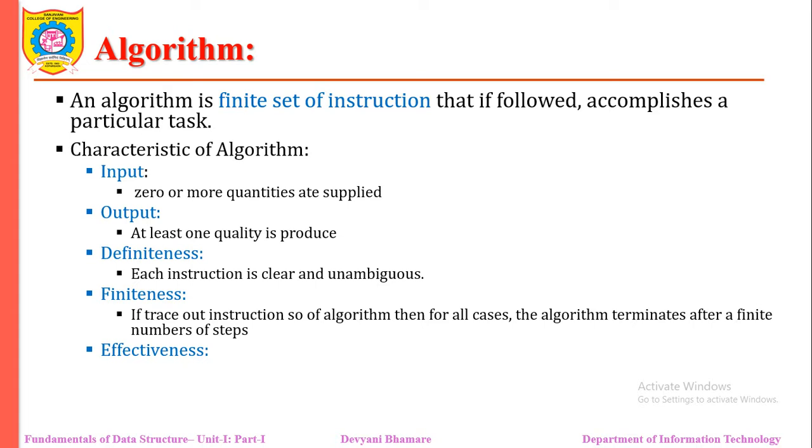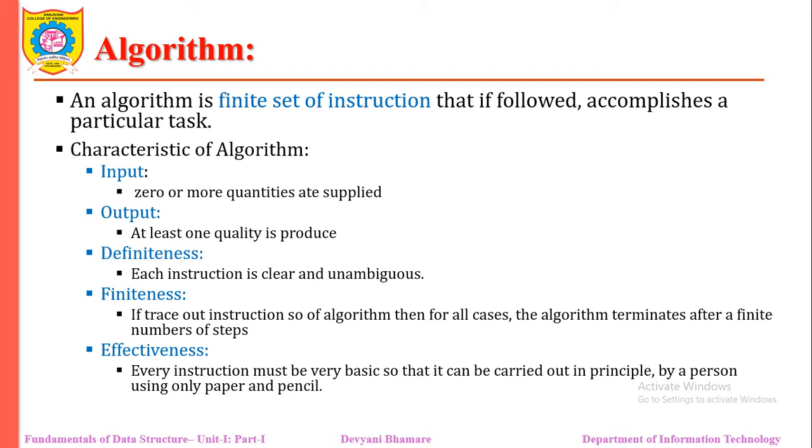If we trace out the instructions of the algorithm for all the cases, for all the looping statements, or repeated statements, then it must terminate after a finite number of steps. And every algorithm must be effective, meaning every instruction must be very basic so that it can be carried out in principle by a person using simply paper and pencil.